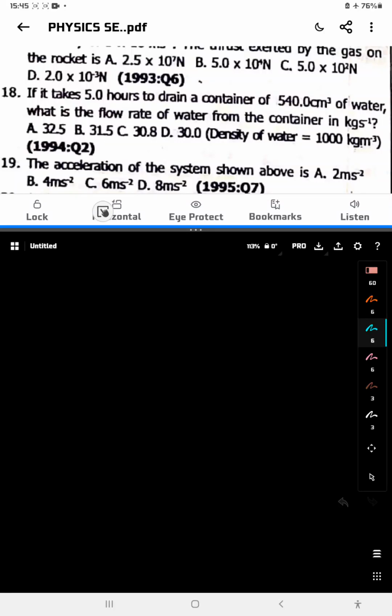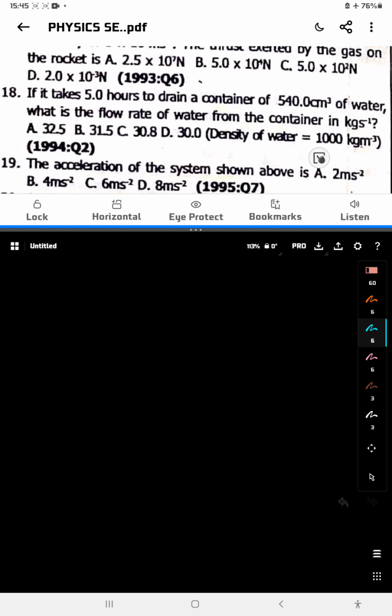Come on, this question some students don't like, but it is very easy. It says if it takes 5 hours to drain a container of 450.0 cm³ of water, what is the flow rate of water from the container in kilogram per second? Might show you something, and they give us density to be 1000 kilogram per meter cube. Now this 5 hours is time, this cm cube is what they call volume. They also give us density.